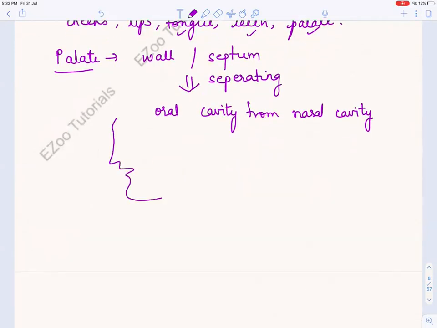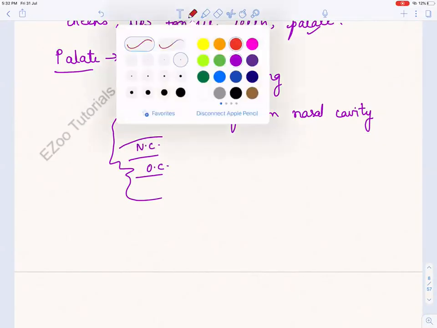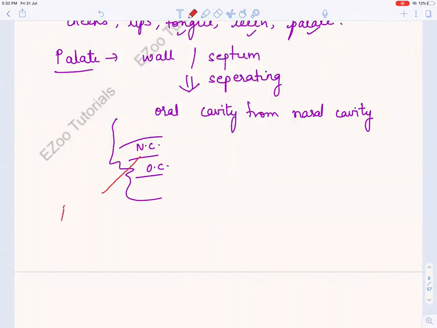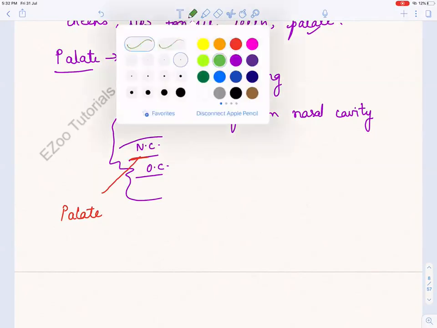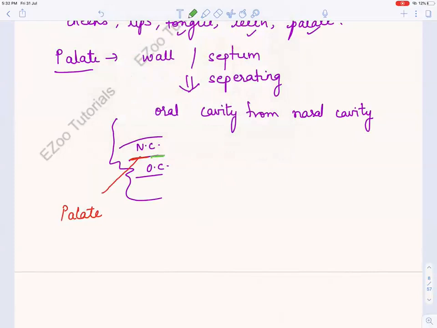So if this is the tongue, this is the palate, and this is the oral cavity, and this is the nasal cavity, and this is the palate that I am talking about. So this becomes the hard palate, and this becomes the soft palate. Okay, so it is divided into hard palate and soft palate.